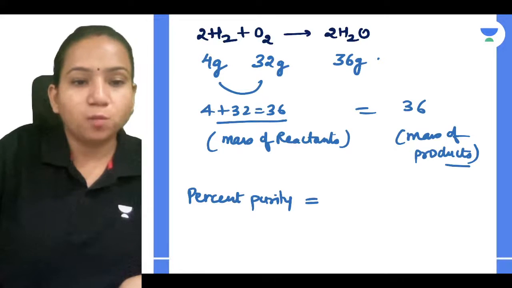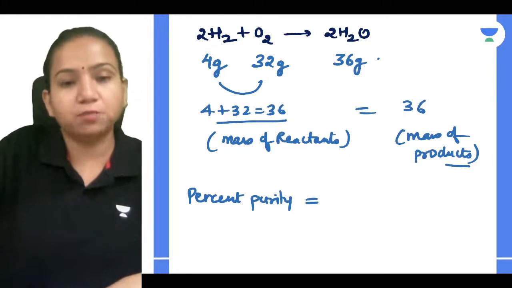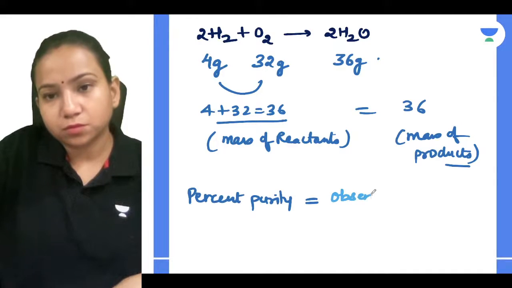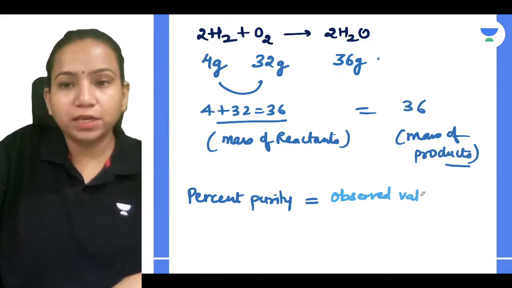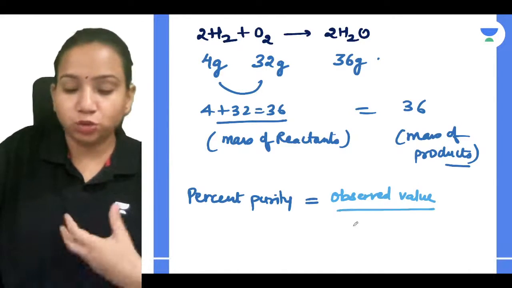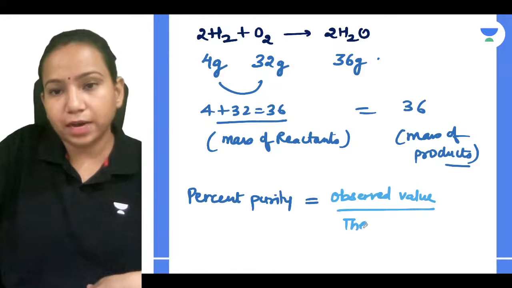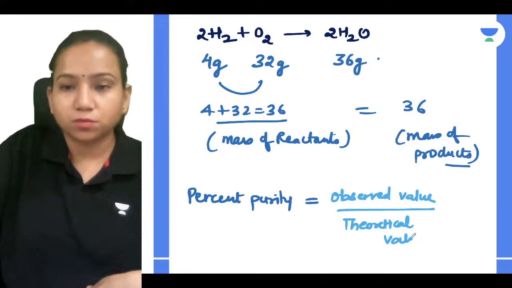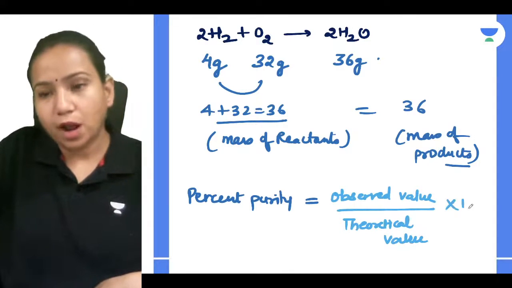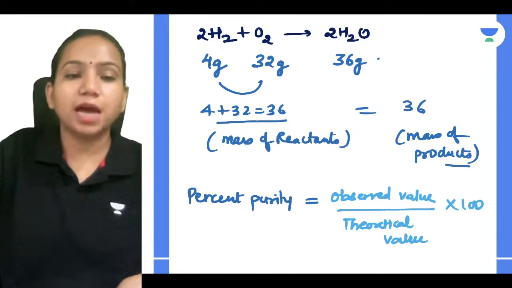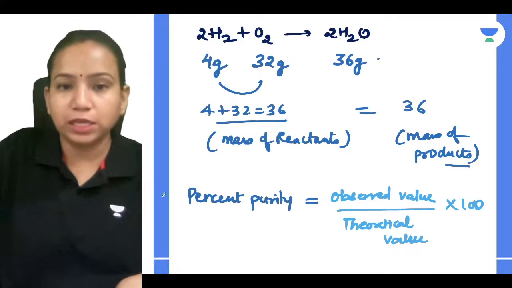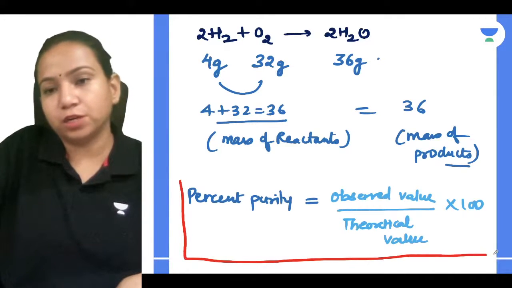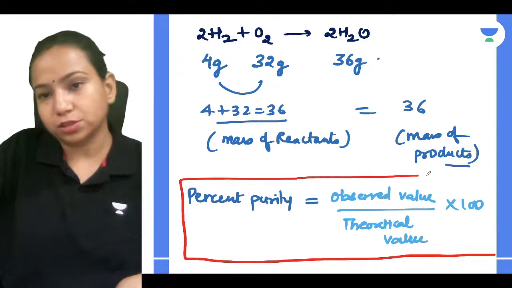The formula is observed value divided by theoretical value, into 100. The observed value is what you are observing, and the theoretical value is what it should be theoretically, the actual value. Percent purity is nothing but observed value divided by theoretical value into 100.